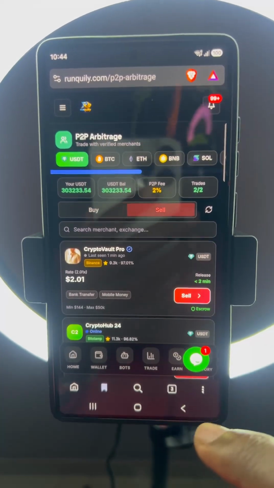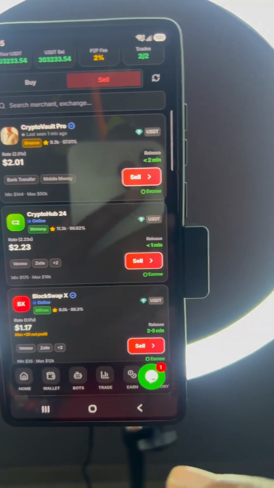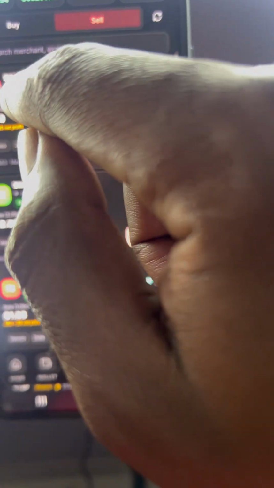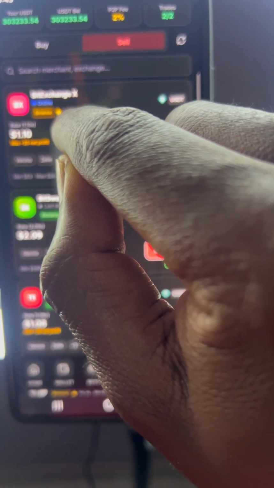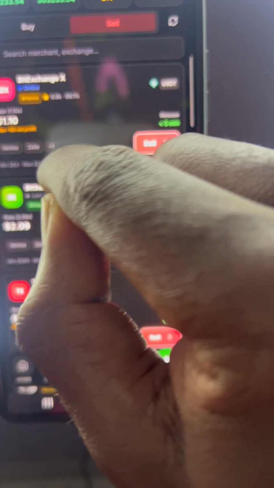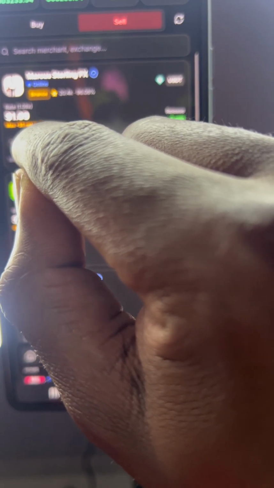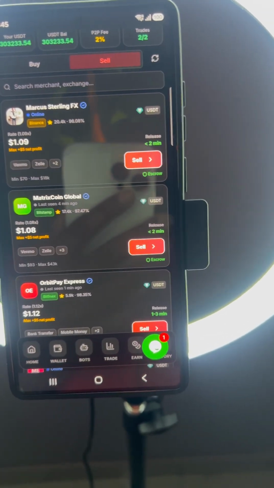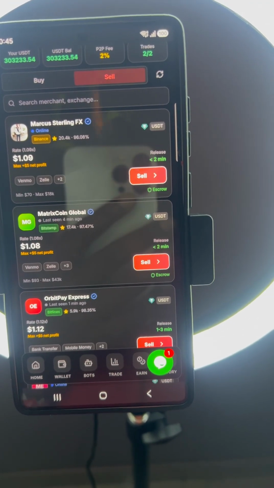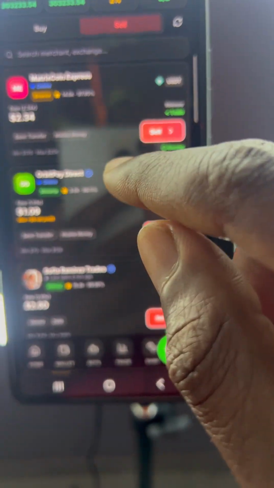After that, you come and sell. This is just a tutorial, and I'll explain how this works. We'll use the first merchant, but it keeps on changing. The minimum is, where is the minimum? 70 USDT now, at a rate of 1.09. So you'll be selling your assets at a rate of 1.09. If it is 100, you multiply by 100, you get a 9 USDT profit.